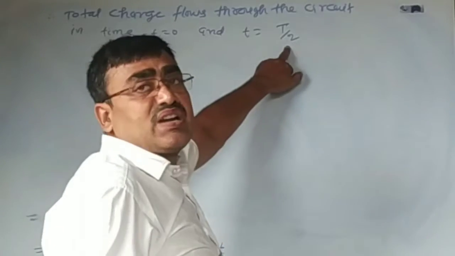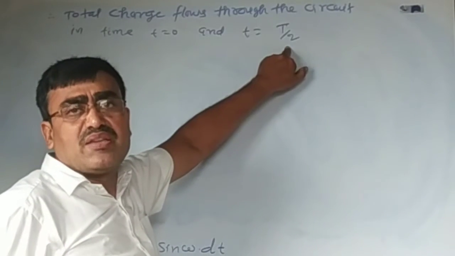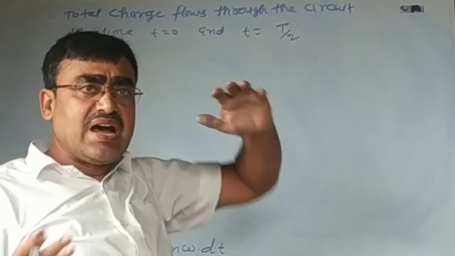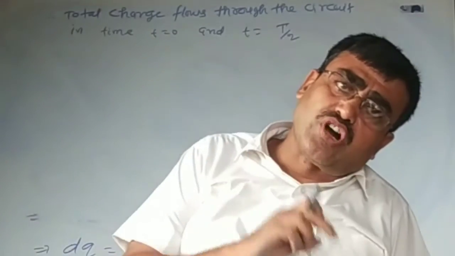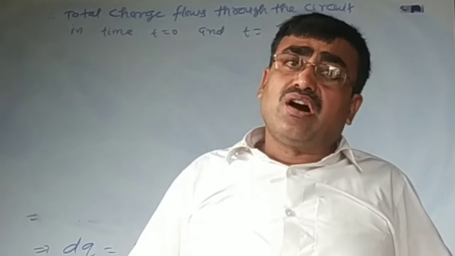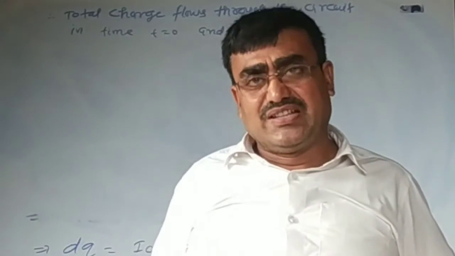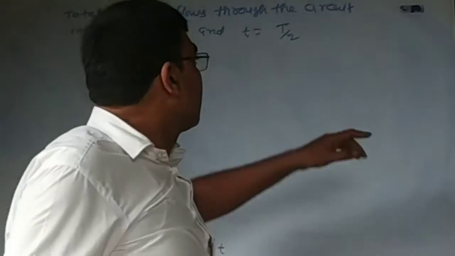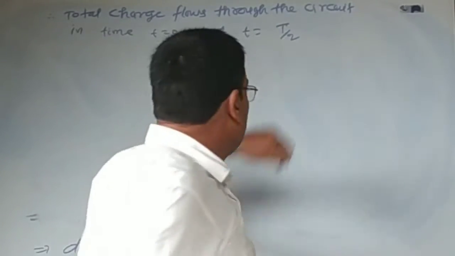T by 2 is the half time period, that means the time taken by the AC to complete the first half cycle or the second half cycle.